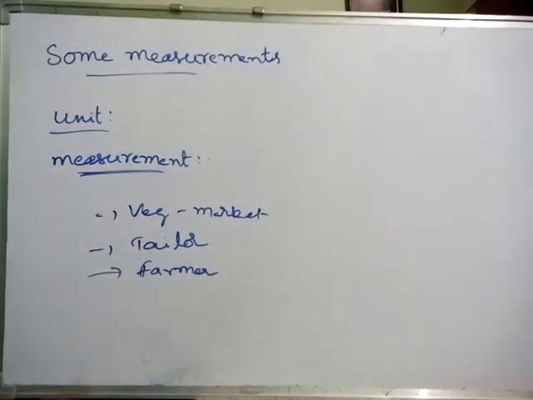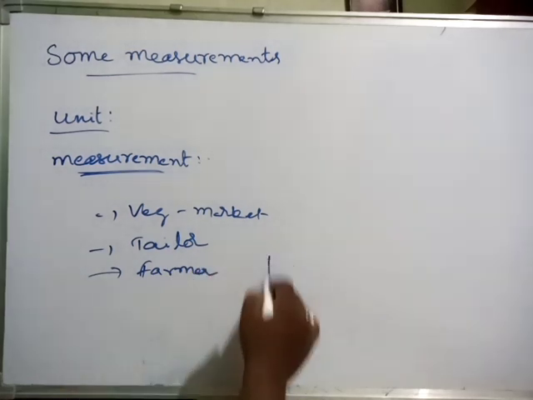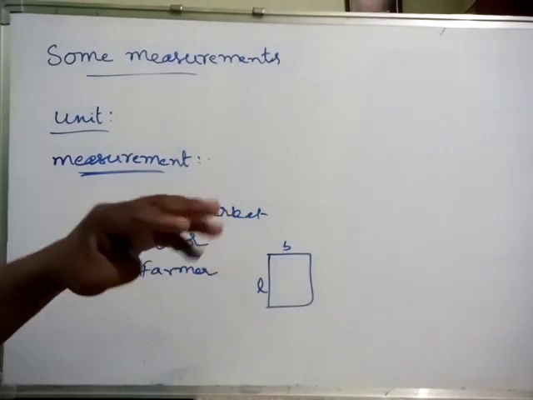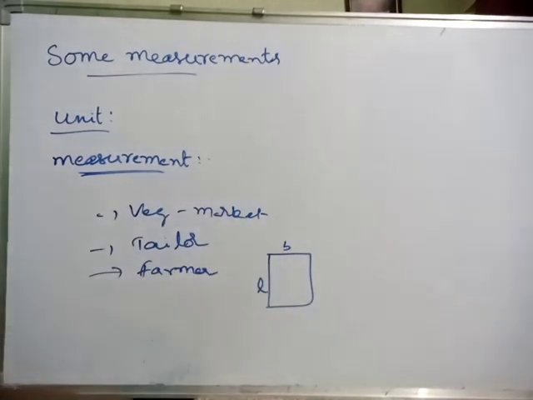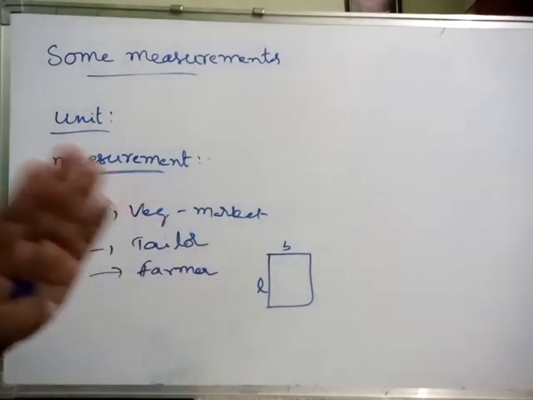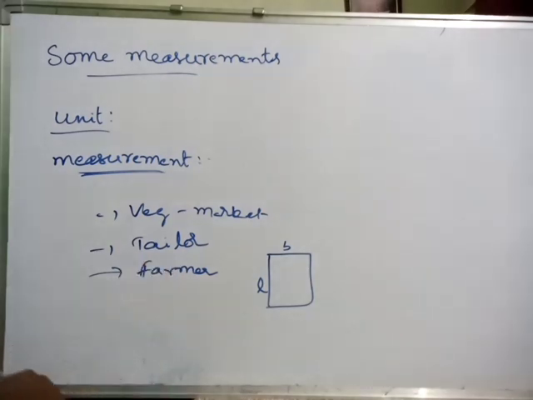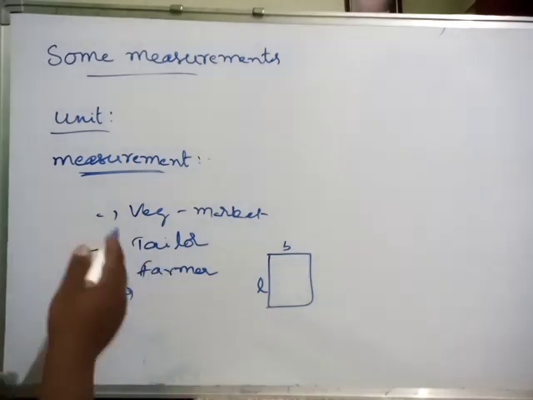a farmer requires measurements of the particular field. How much length, how much breadth, meaning how much crop he can sow, or how much water he needs for that particular time. Like that, so many measurements that person also wants. Like this, so many examples are there.